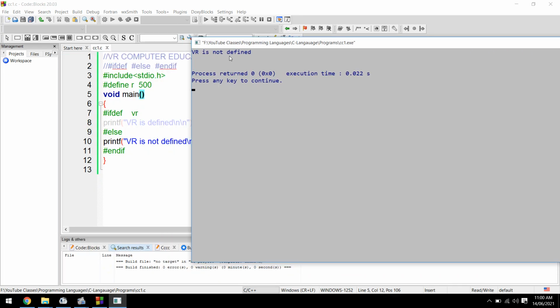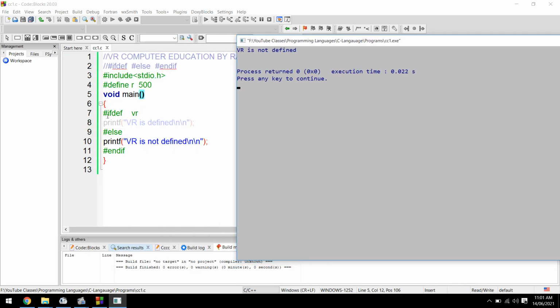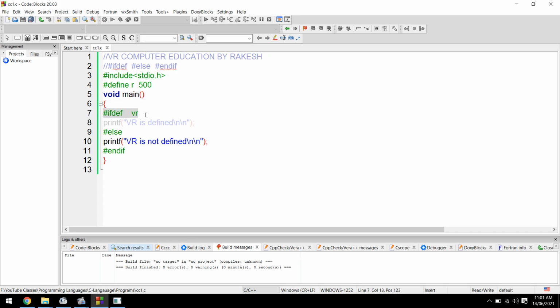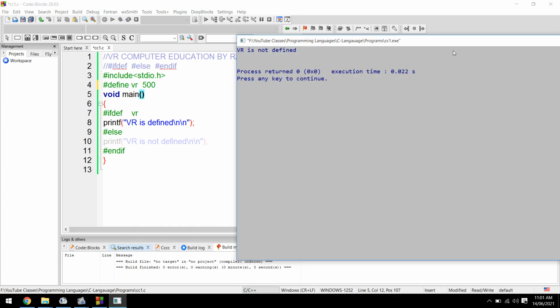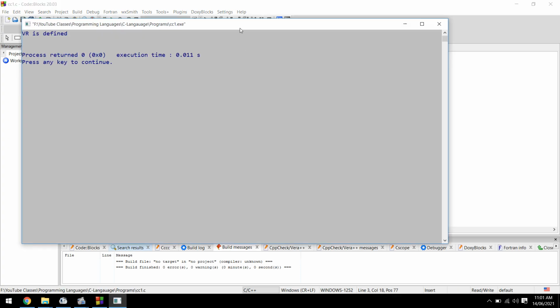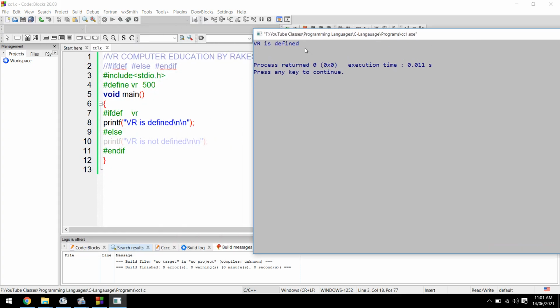See, VR is not defined. Means if the condition is satisfied, then statement 1 will print. If not satisfied, then statement 2 will print. Here I'll declare VR. Then what will be the output? You will get VR is defined.